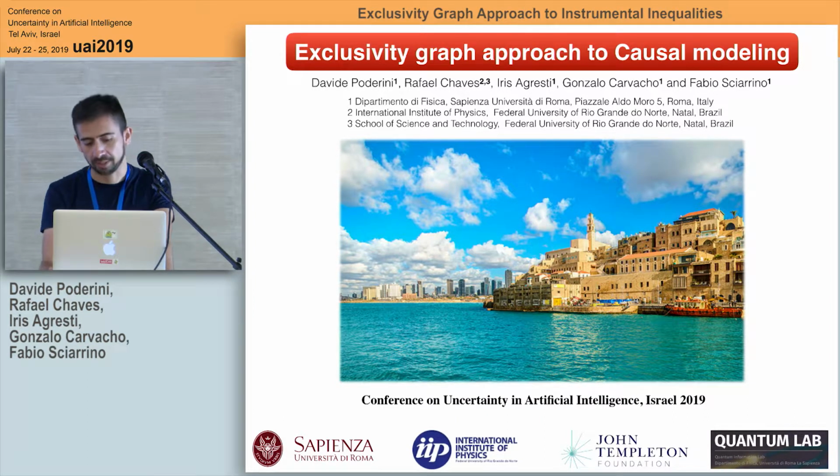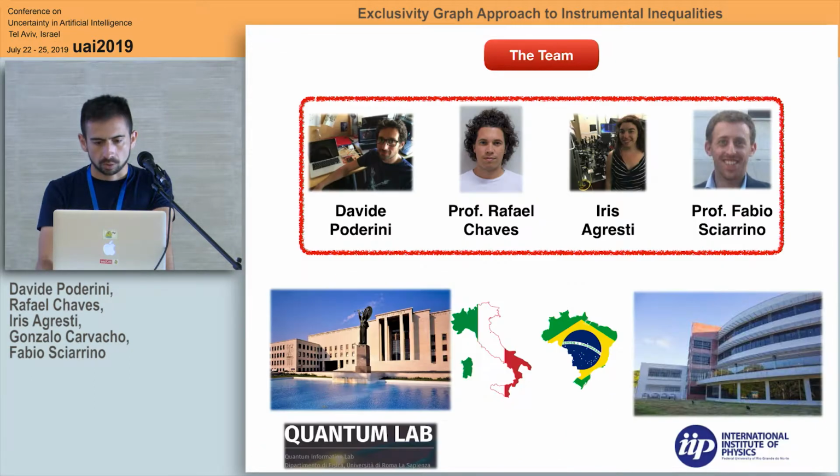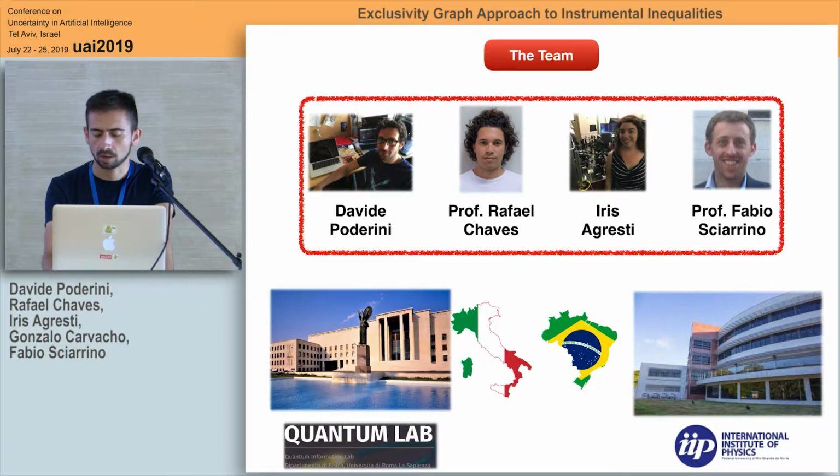This work is mainly funded by Sapienza University, the International Institute of Physics in Brazil, the John Templeton Foundation in the States, and the Quantum Lab. The people involved in this work are two PhD students, Davide Poderini and Iris Agresti, and two professors. The first one is Professor Rafael Chavez from Brazil, a theoretician working with us, and Professor Fabio Sciorino from the University of Rome.